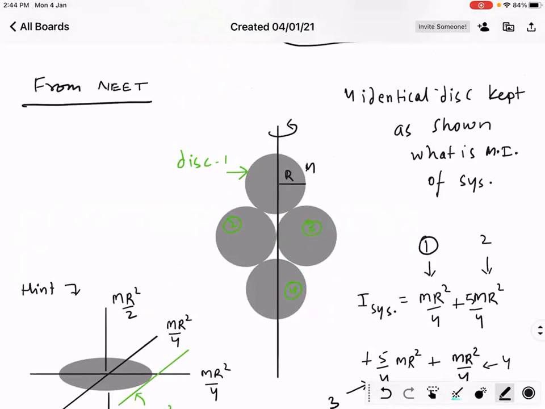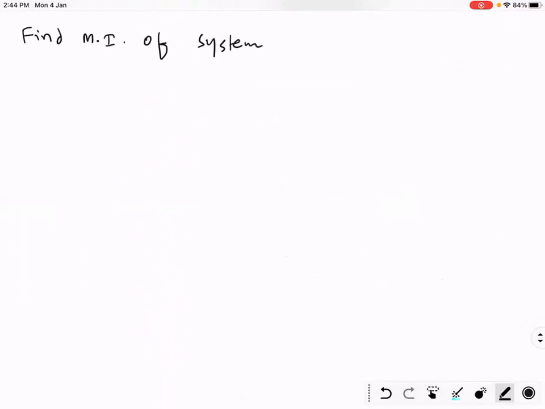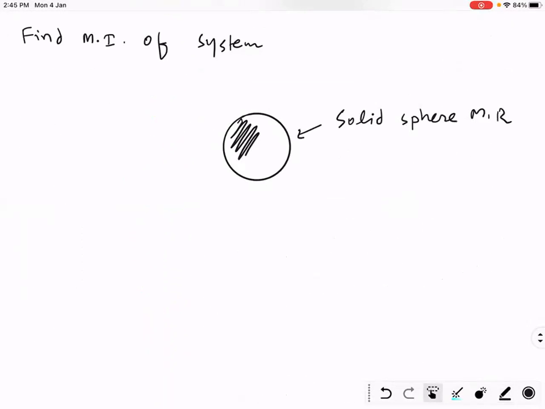Now one last question from NEET. Three identical solid spheres, mass m, radius r, are kept like this.